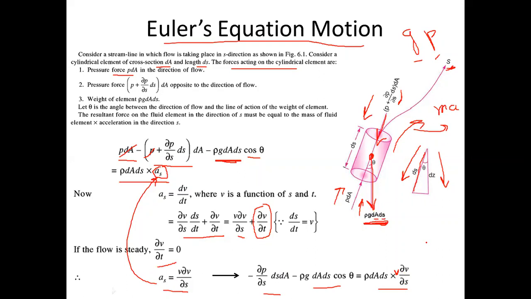All right. Now what you can see in this expression is that there is a dA ds here, a dA ds here, and a dA ds here also. So we can cancel each dA ds.